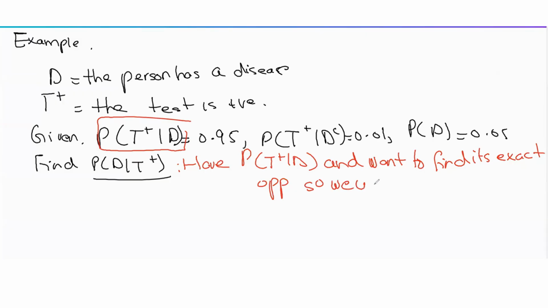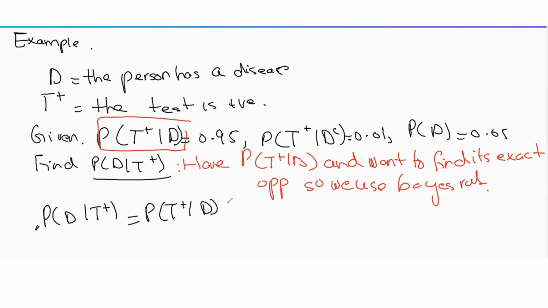So we use Bayes rule. This will be probability of D given test is positive is probability test is positive given D into probability of D divided by probability test is positive.